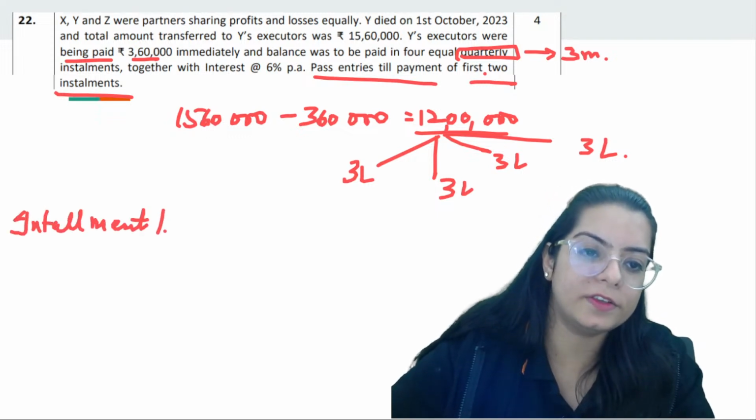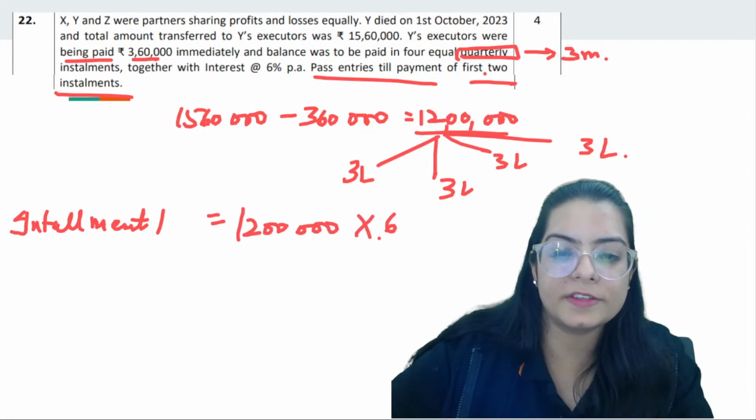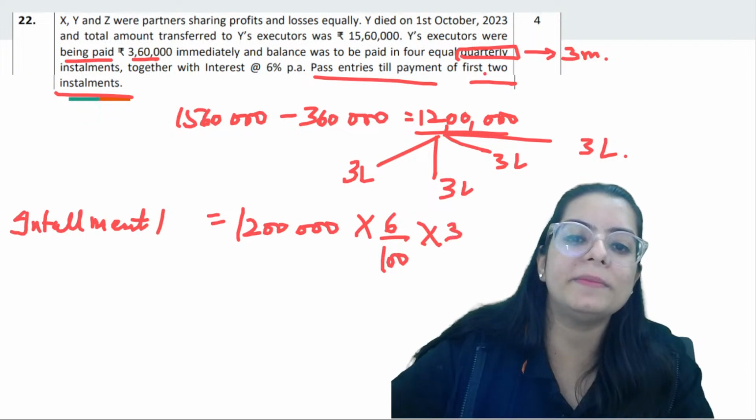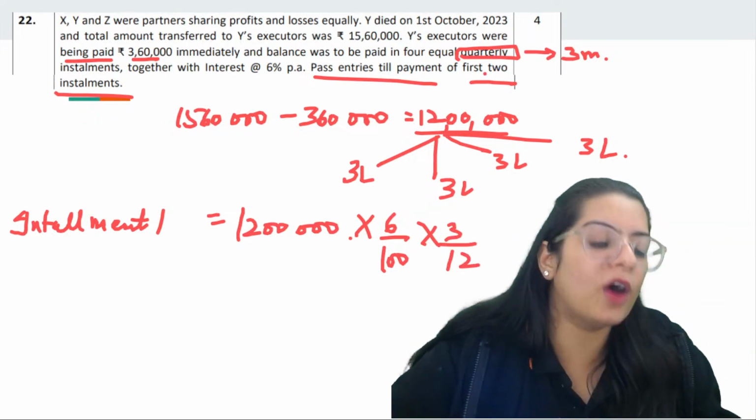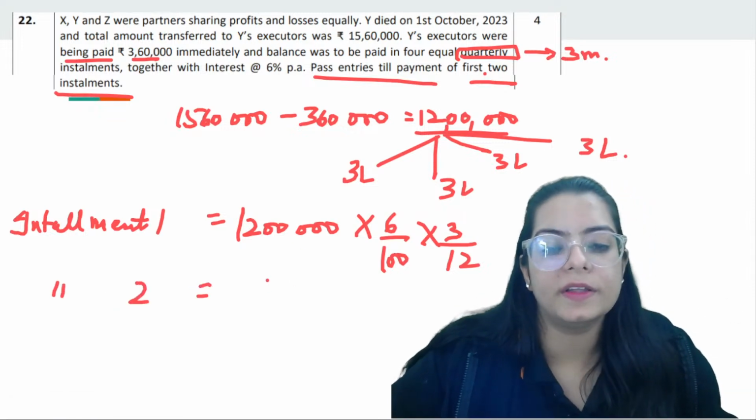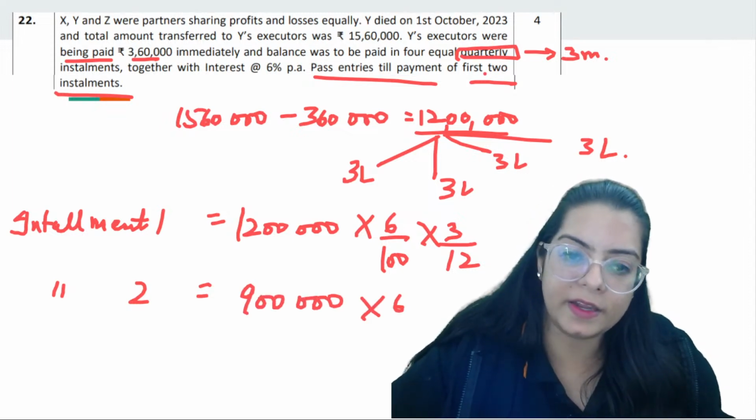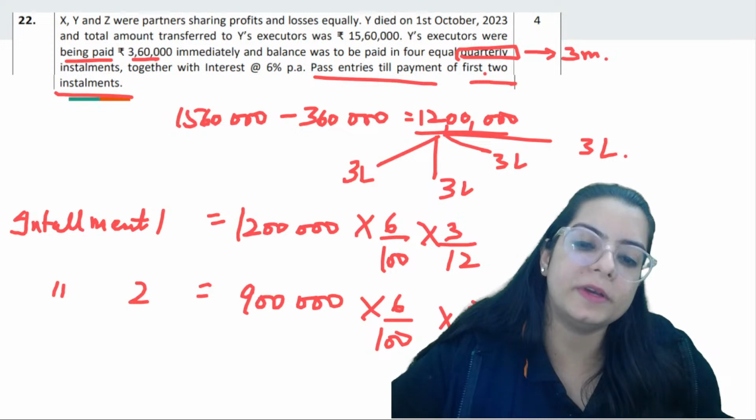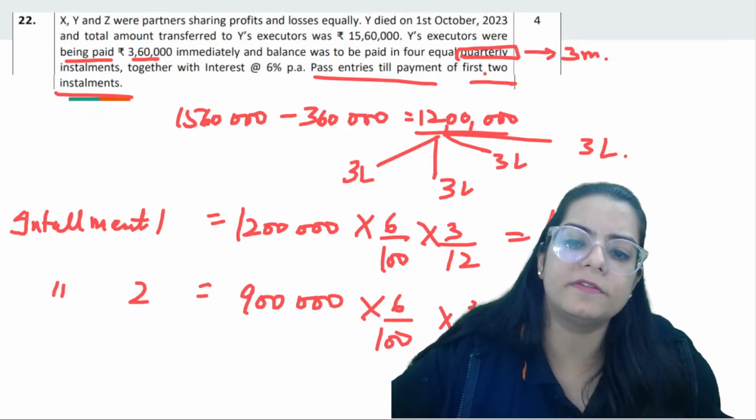Installment 1 is equal to 12 lakh into 6% for 3 months. Why 3 months? Because they are saying that you have to pay after every quarter. You know how many months are there in one quarter? 3. Installment 2: if you pay the first installment, then 9 lakh will remain. Again, you will pay the interest for 3 months. Here you are going to get 18,000. Here you are going to get 13,500.